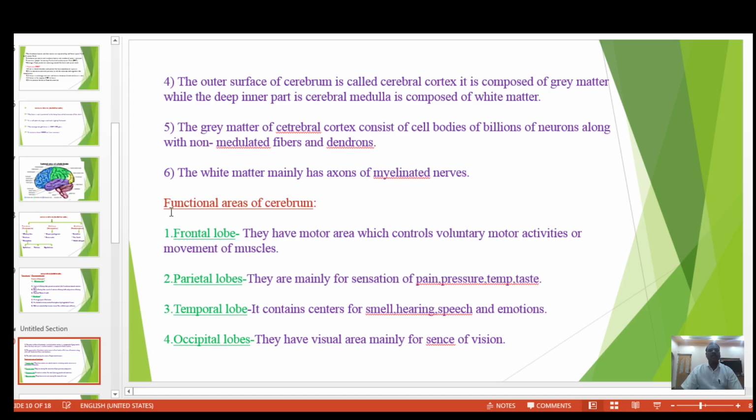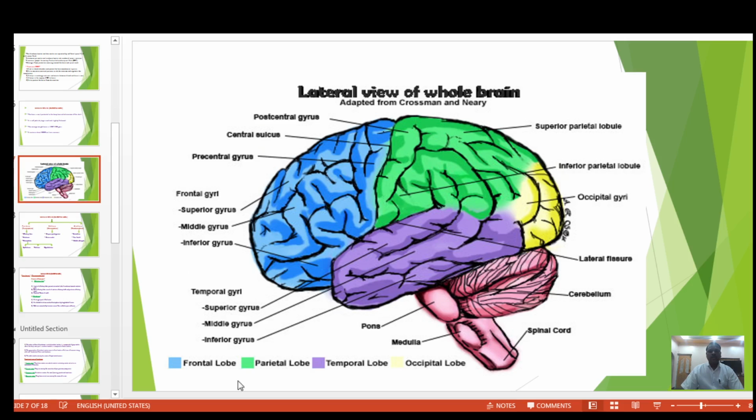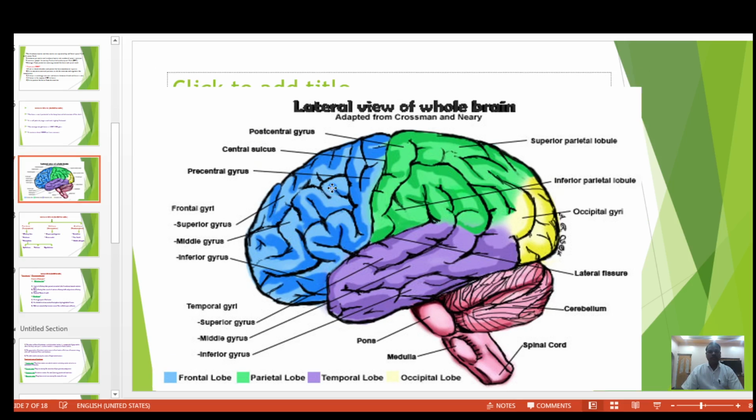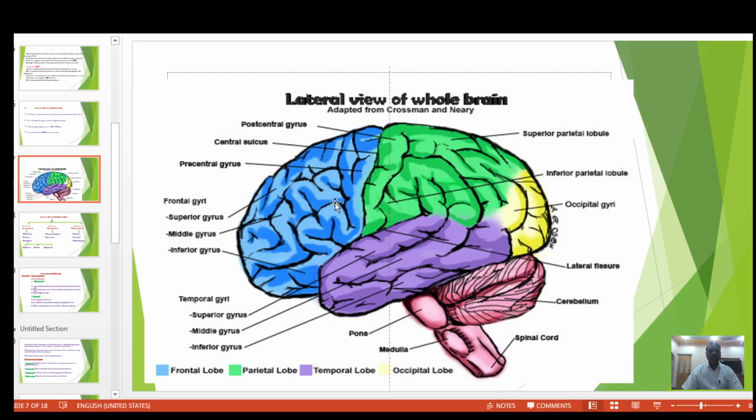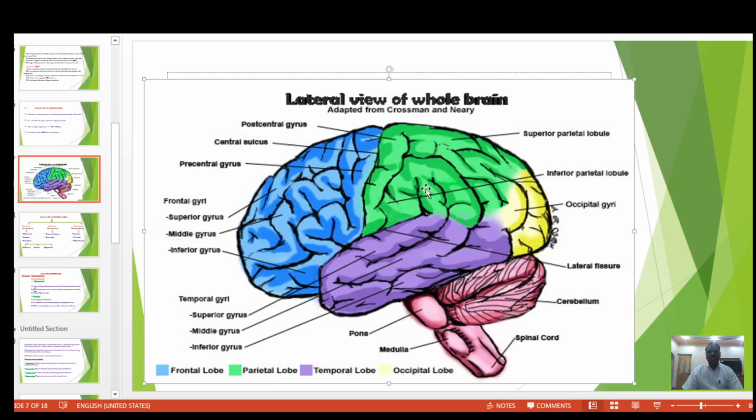Next, the functional areas of the cerebrum. There are four functional areas of the cerebrum: the frontal lobe, the parietal lobe, the temporal lobe, and this yellow section, which is called the occipital lobe.